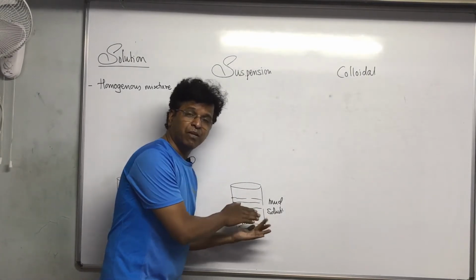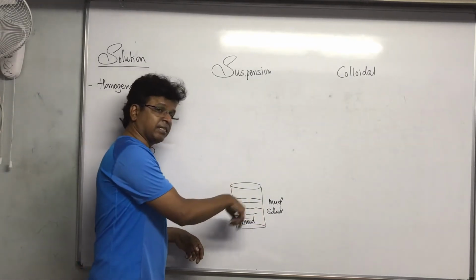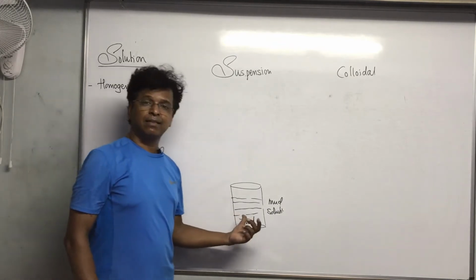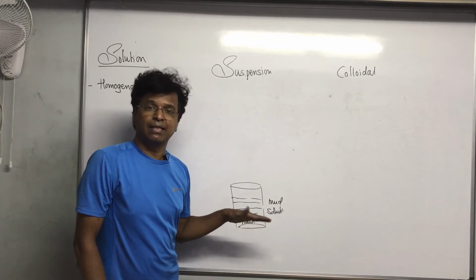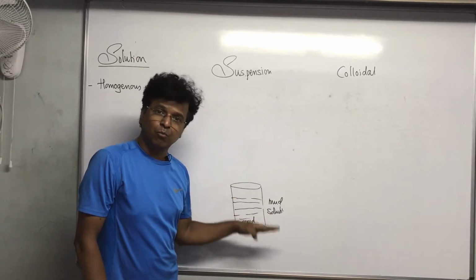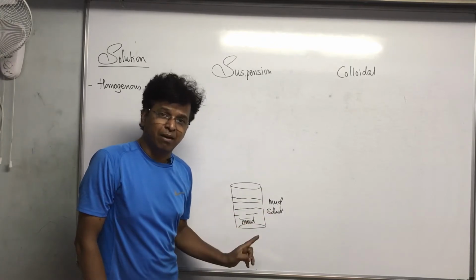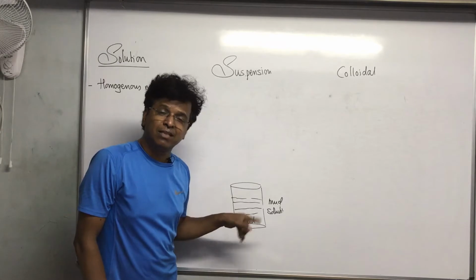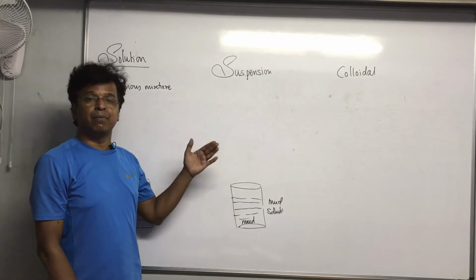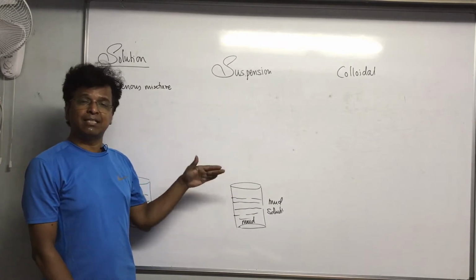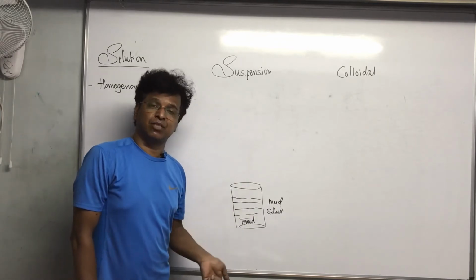Before, when I stirred it and held it, though it looked like it was not moving, was it stable? The solution is unstable. It is only when I leave it undisturbed, slowly and steadily, and mud settles down, that it becomes stable.